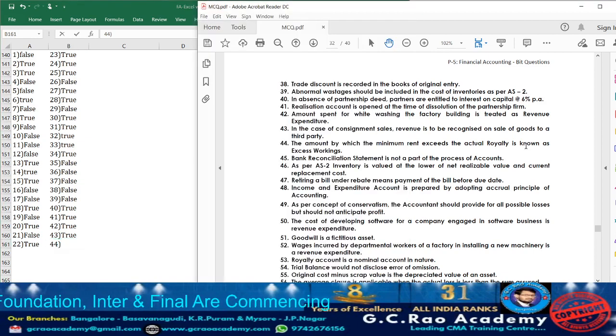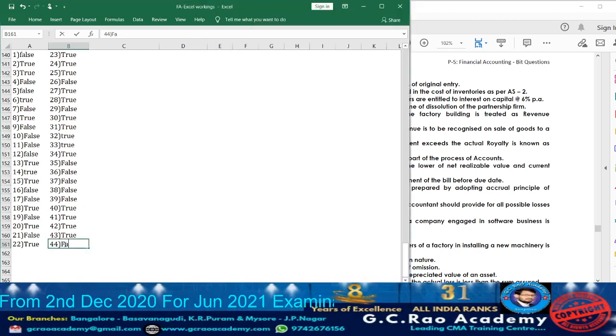Let us move on to question 44. What they are telling, the amount by which the minimum rent exceeds the actual royalty is called excess working. No, wrong. If the minimum rent exceeds actual royalty, what are we going to call it? Short working. So accordingly, statement 44 is false.